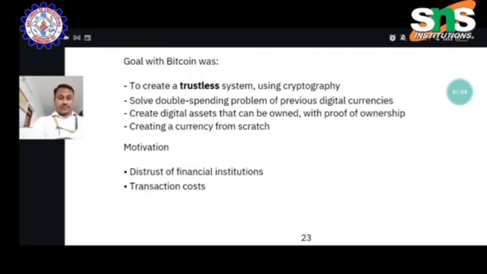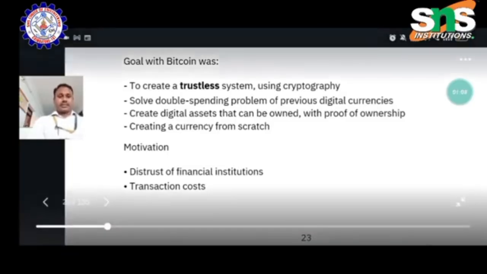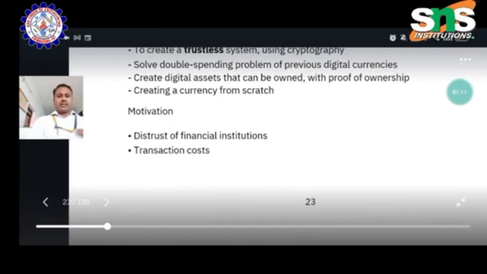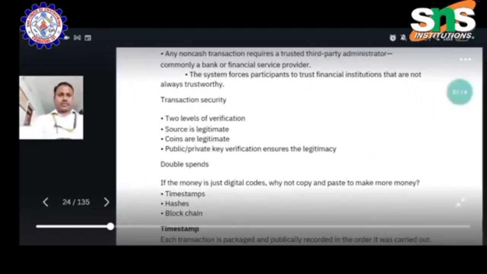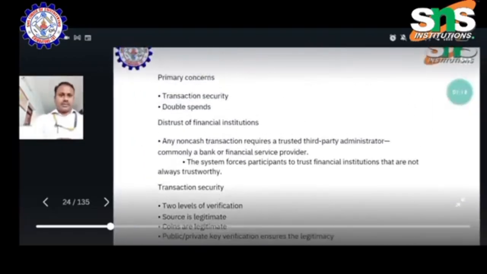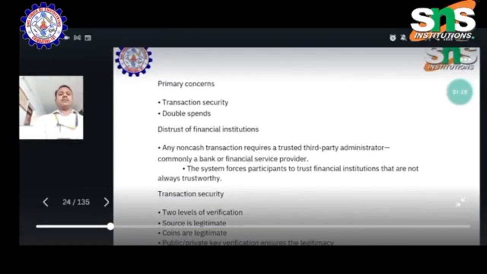What is transaction cost? What is distrust? We can see these things in the next slide. So let me move to the next slide. There are some primary concerns. One is transaction security and double spends. Then distrust. These are the major drawbacks of financial institutions.